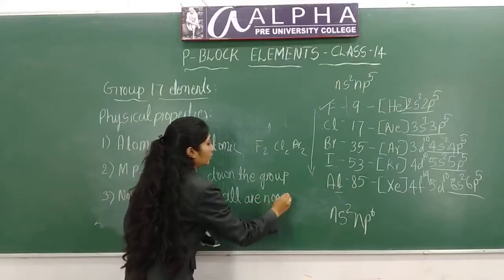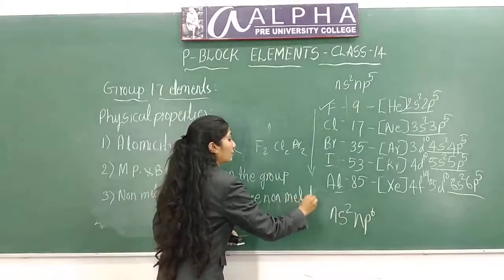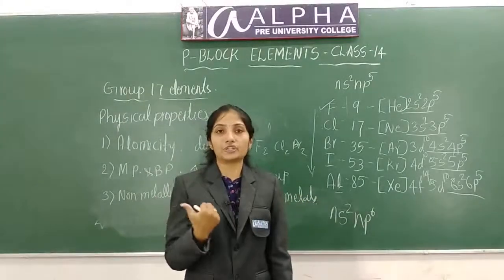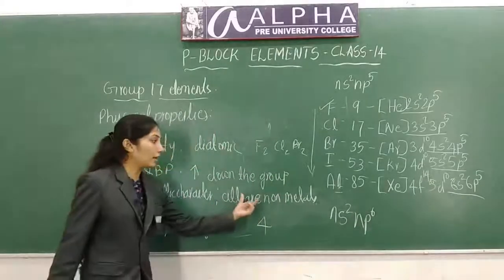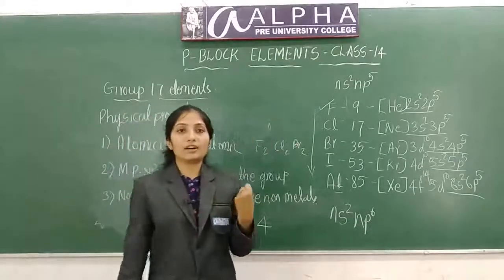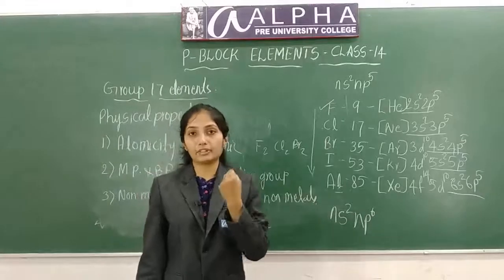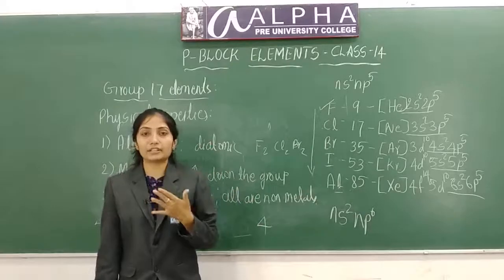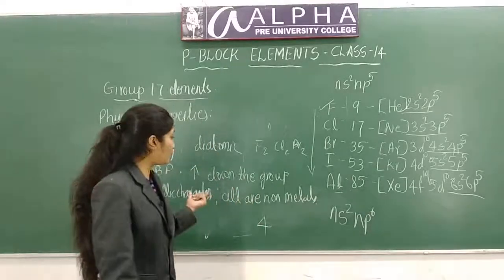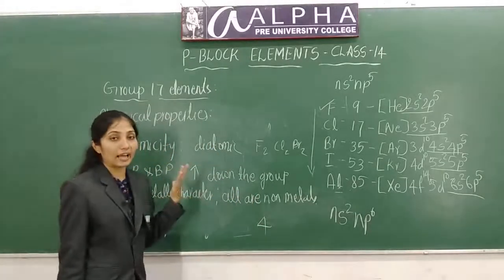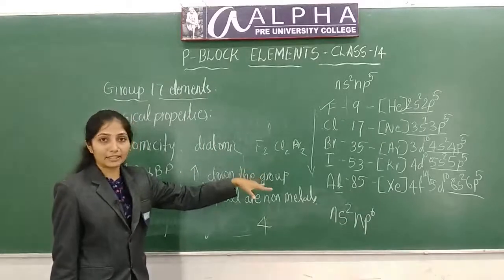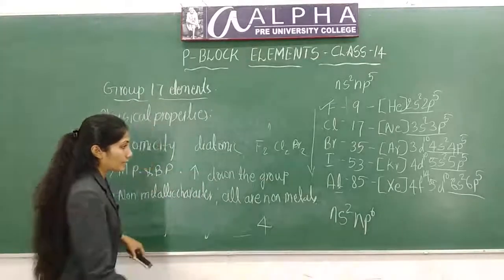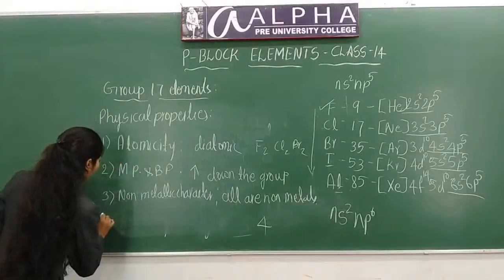All are non-metals. They have more electronegativity and high ionization energy. They are all non-metals because of the electron receiving capacity. They have very high electronegativity. That means they will receive electrons very easily. So what will happen to their metallic character? They are all non-metallic in nature, and their metallic property increases down the group. Next is enthalpy of dissociation.